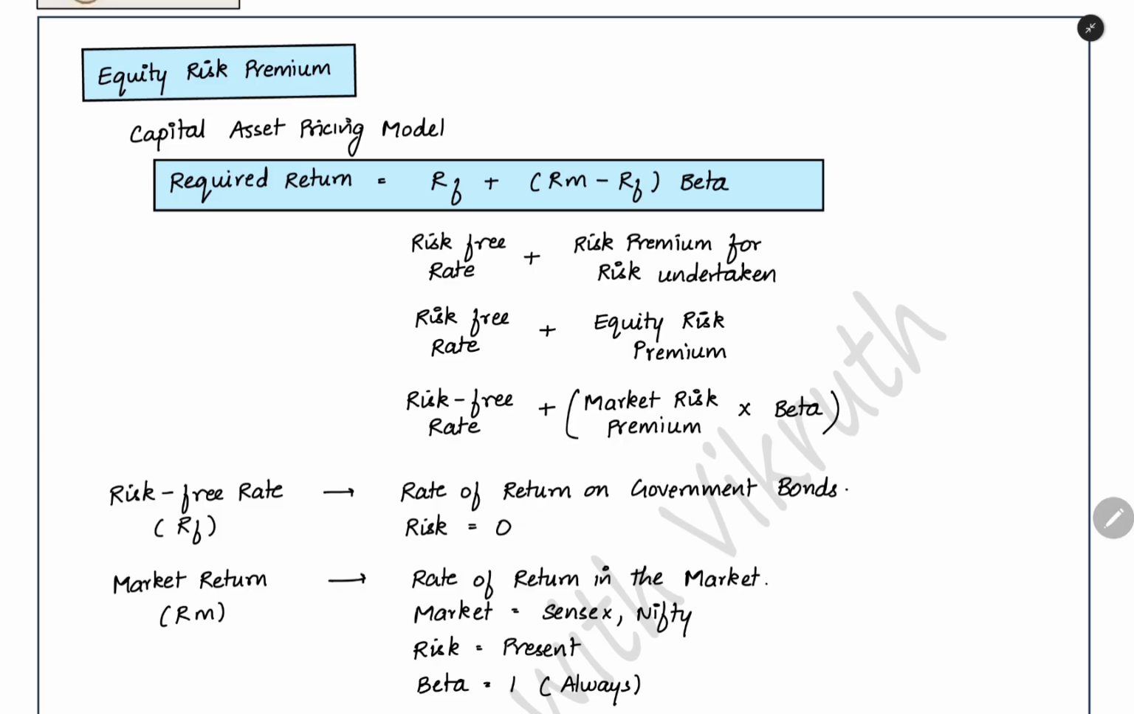When you are investing in equity shares, how do you find out the required rate of return? For that, this model will help you. The main equation which you need to remember here is: risk-free rate plus (return of the market minus risk-free rate) into beta. Now we can break this down one by one.